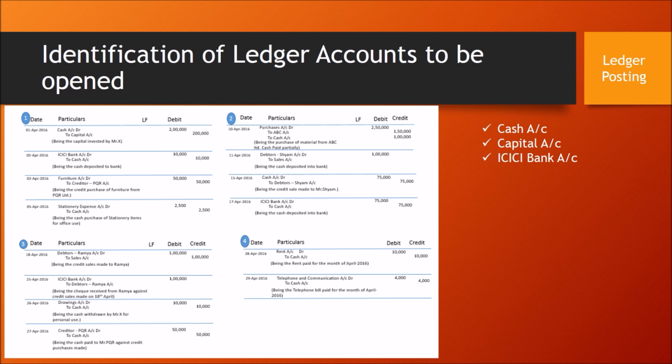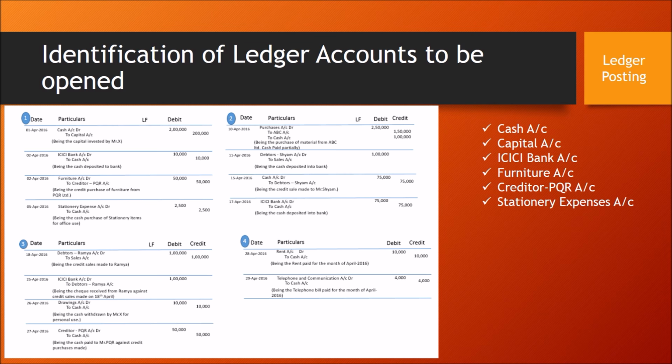Next, third journal entry, furniture account to creditor PQR account. Both these account codes are new, so I am listing it here again. Furniture account, creditor PQR account. And in the fourth journal entry, stationery expense to cash. Cash we have already considered in the list, so I am taking only stationery expense account.